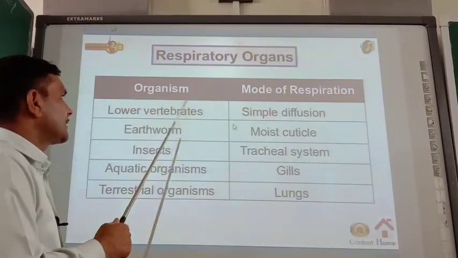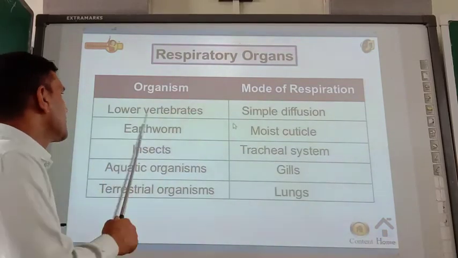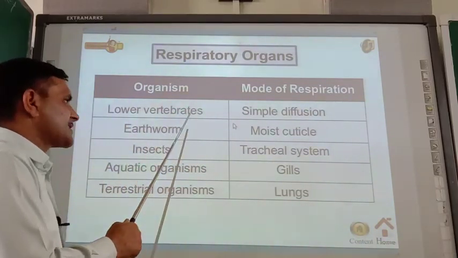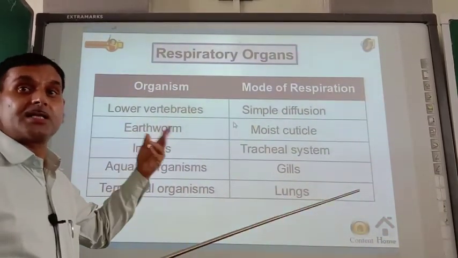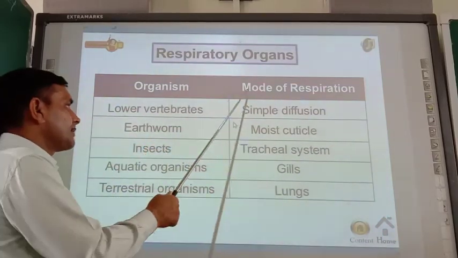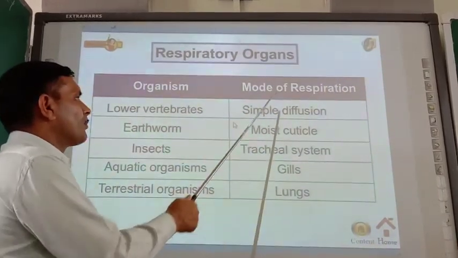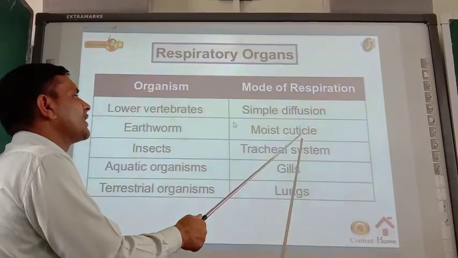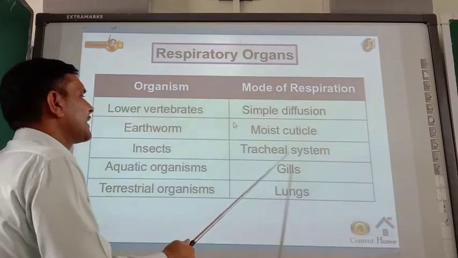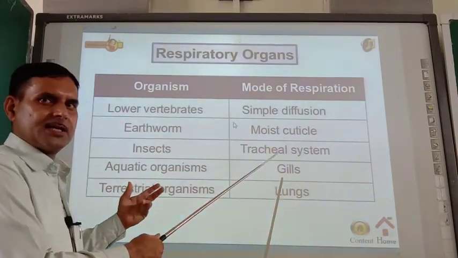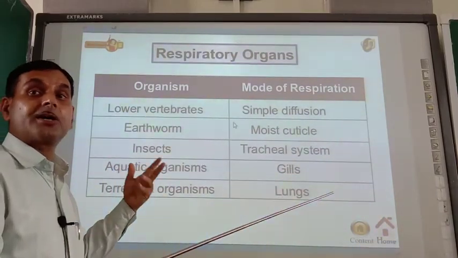So dear cadets, here is the summary of respiratory organs of all kinds of animals. Lower vertebrates means vertebrates are there, but not in a well advanced phase. So what is their mode of respiration? Simple diffusion. Earthworm's mode of respiration is moist cuticle, means skin. Insects, tracheal system. I told you the meaning of trachea. They are the tubes, air tubes.